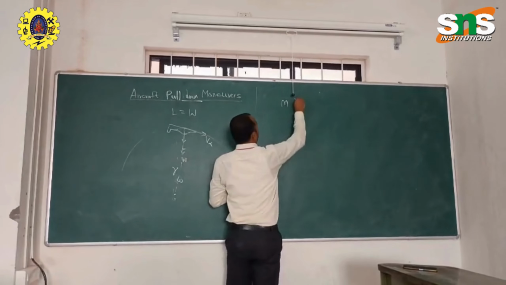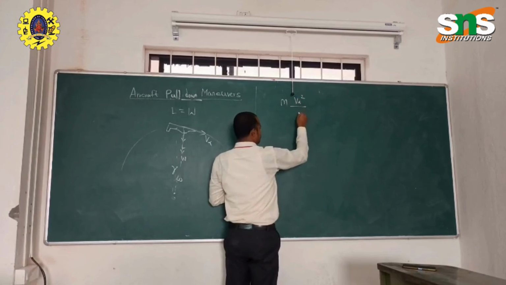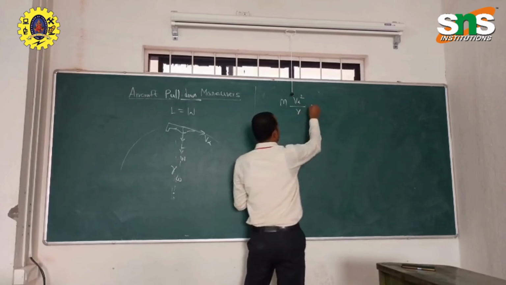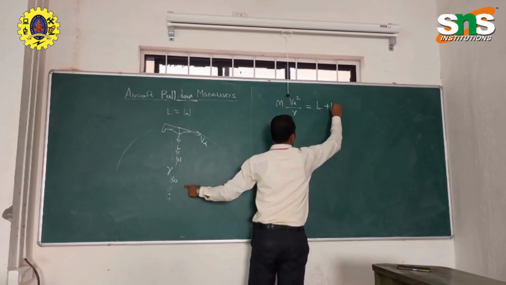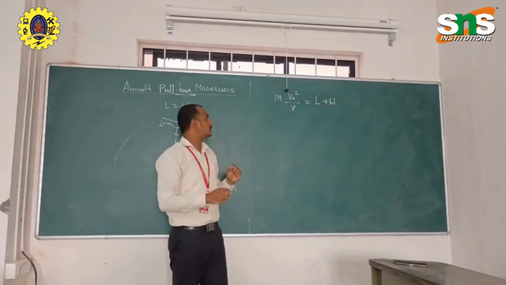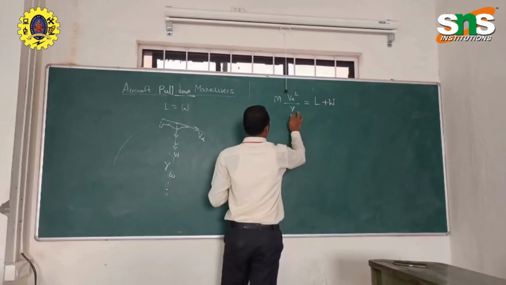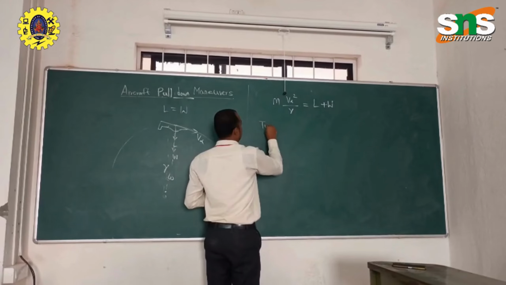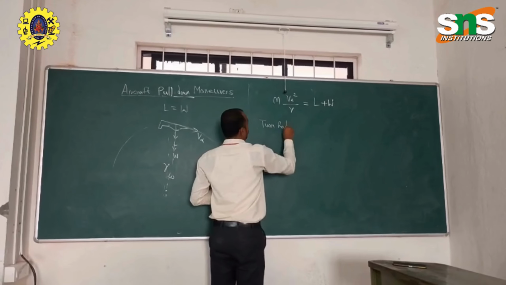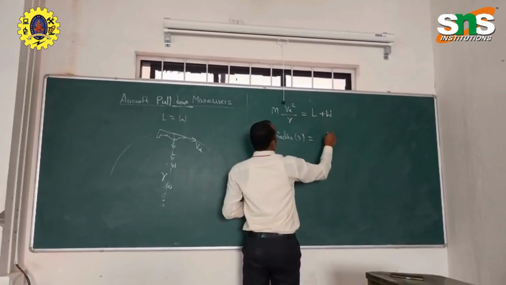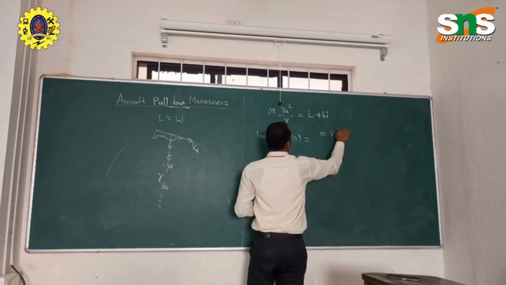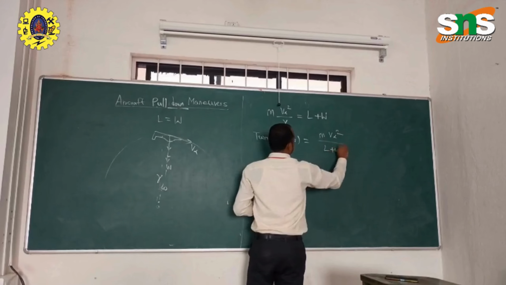Mass times velocity square divided by the turn radius R is equal to the force, which will be L plus W, that is lift plus weight. Here also we are going to find the turn radius. Yes, R is equal to m V infinity square divided by L plus W.